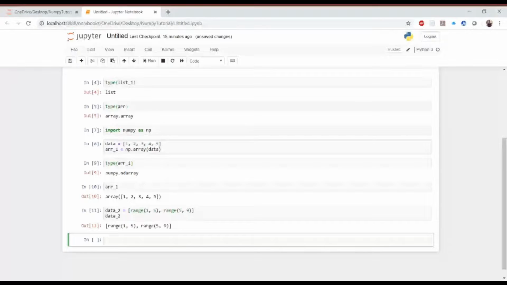What will happen if I want to create a NumPy array out of this data_2, which contains a list of range values? I will do array_2 is equal to np.array and then data_2.